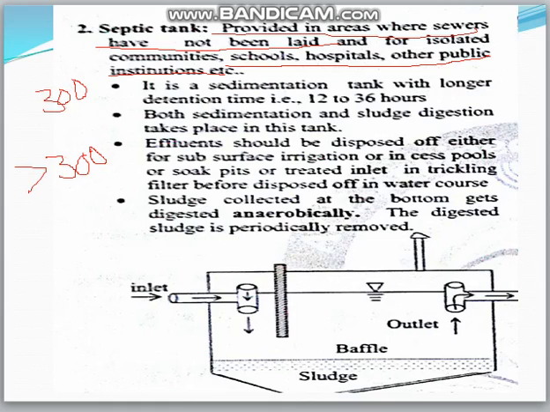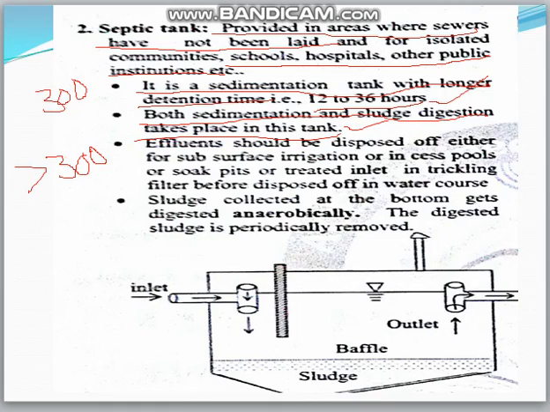Okay. So this is the flow diagram of a conventional activated sludge process. First, there will be a grid chamber connected to the primary sedimentation tank, then the aeration tank, the secondary sedimentation tank, and chlorination. Here there will be water streams and air streams. Septic tank is nothing but a sedimentation tank with long detention time, having 12 to 36 hours. Both sedimentation and sludge digestion take place in this tank.